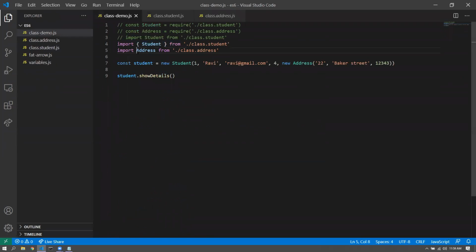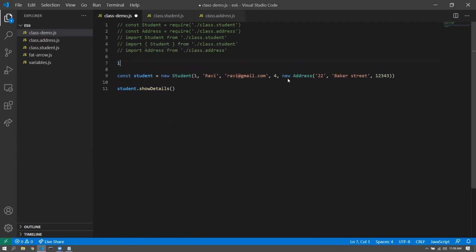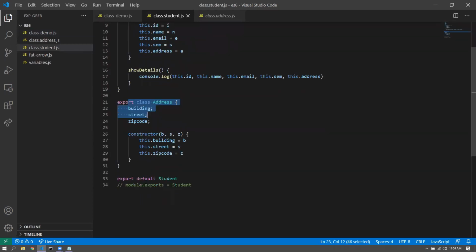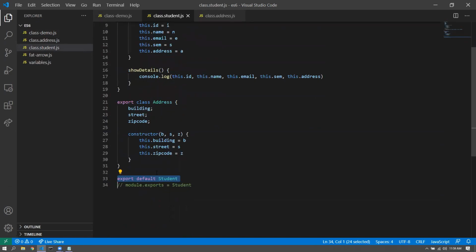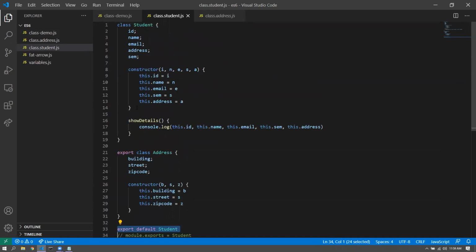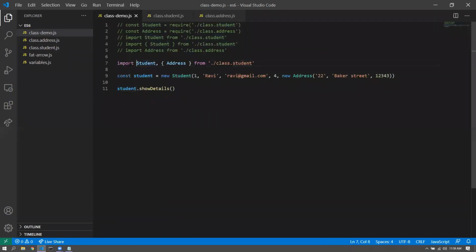And in the class demo, I can get it this way. Import student, comma, address from class student, like so. All right. So address is a normal export, student is a default export. It is not necessary for us to have a default export at all. But since student is the main class, I'm just exporting it by default. The default export and the normal export are imported in two different ways in this particular case.